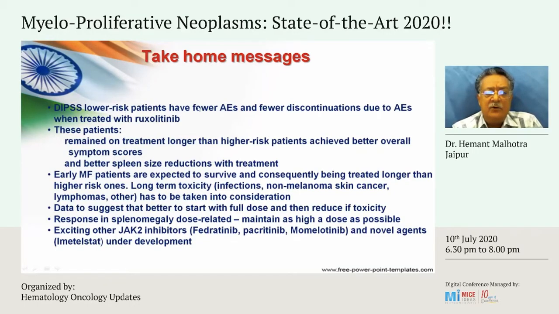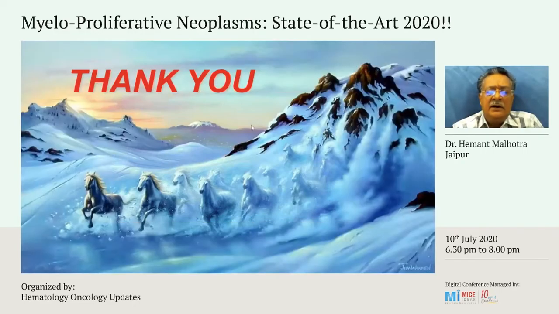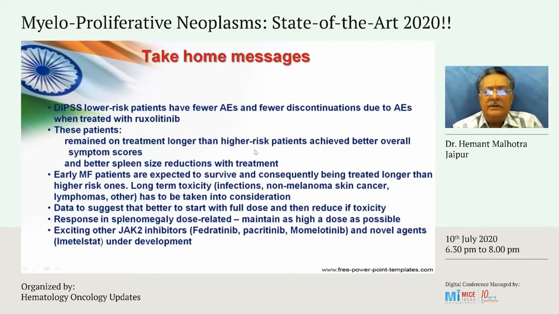For patients who have low risk, if you give these patients ruxolitinib, they have fewer adverse effects and fewer discontinuations. And the JAK2 inhibitor impacts on quality of life by reducing the spleen size. Pardon me. You may also wish to consider starting treatment with JAK2 inhibitors earlier rather than late.